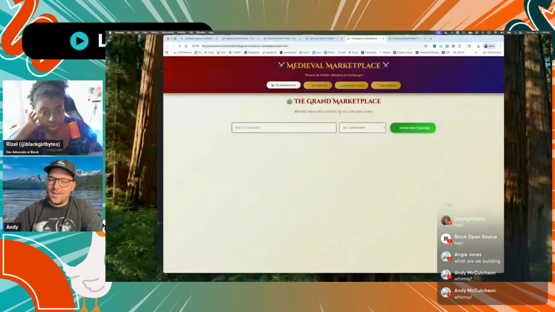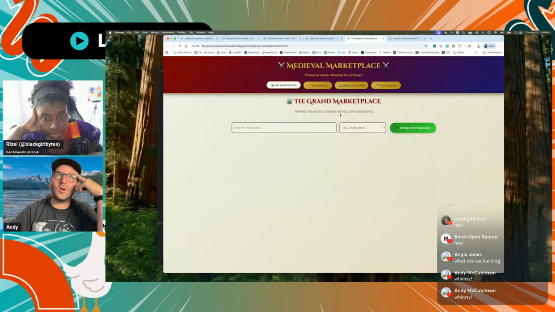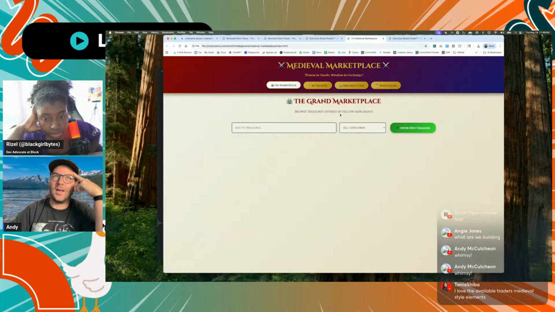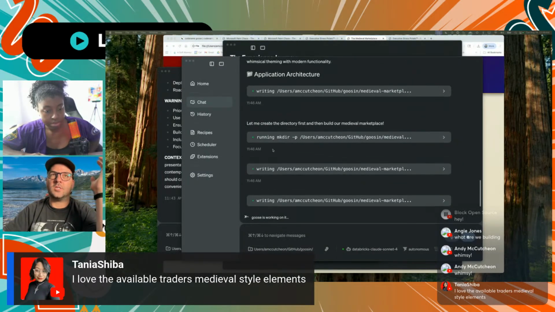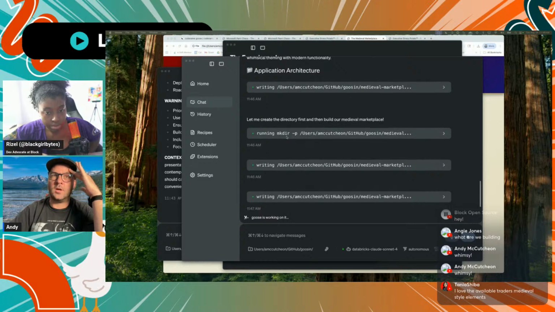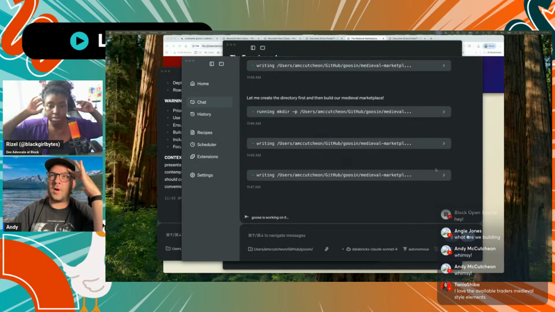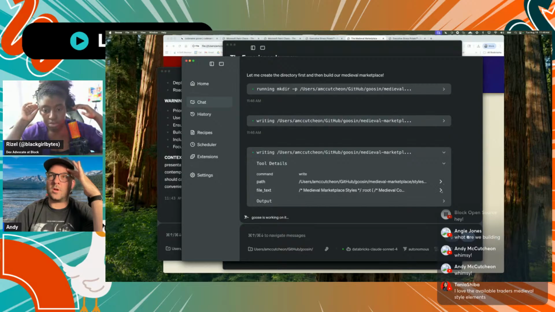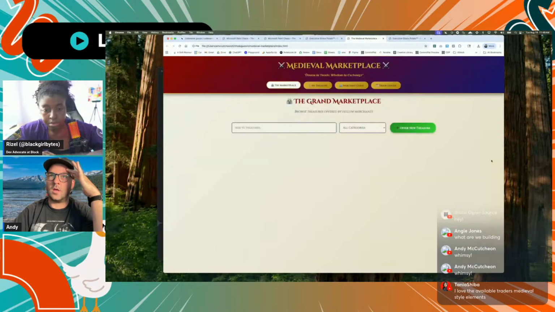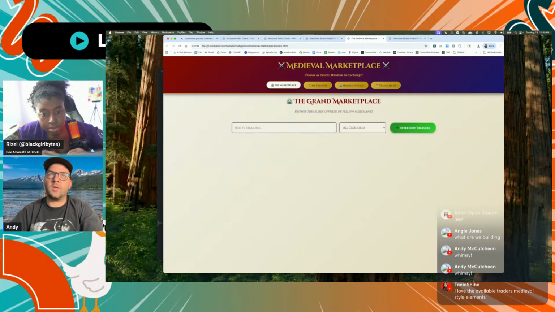Hola. Yeah. Okay, so let's see. I am not totally sure. I loaded this up. First of all, shout out to Goose. It built me an entire directory. It's writing multiple files. And I am trying to just be smart enough to figure out how to navigate this, which is maybe an enhancement we can make.